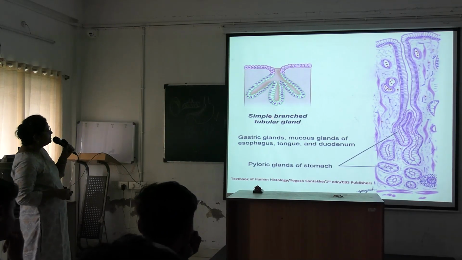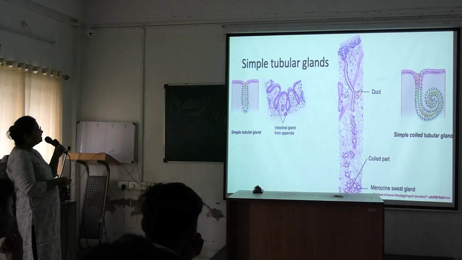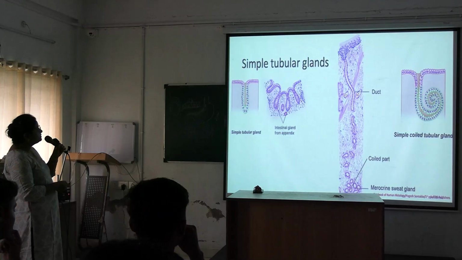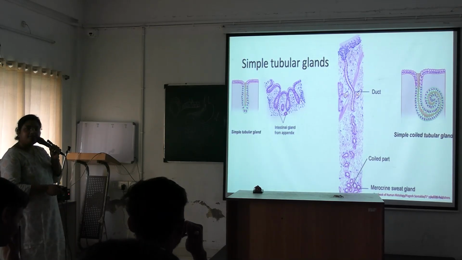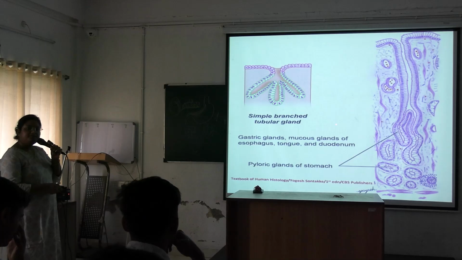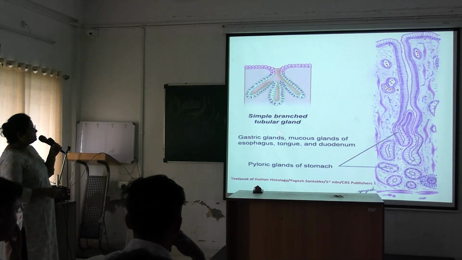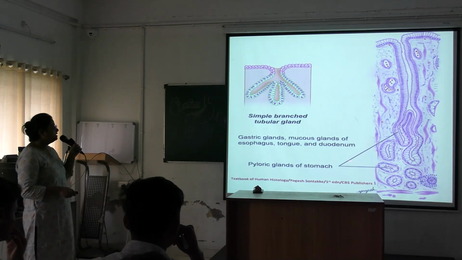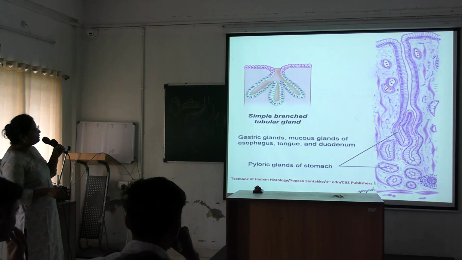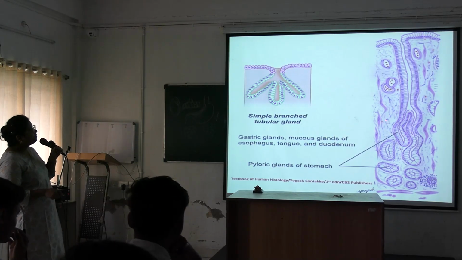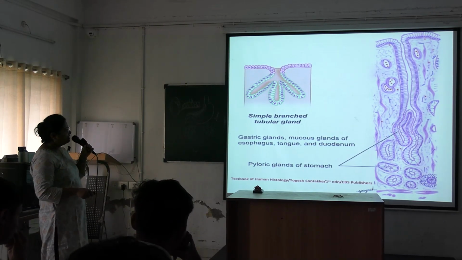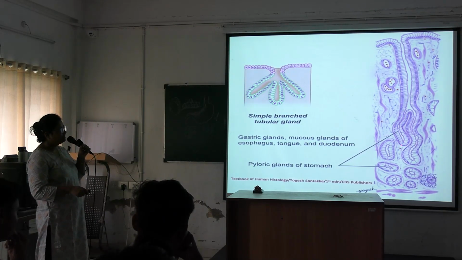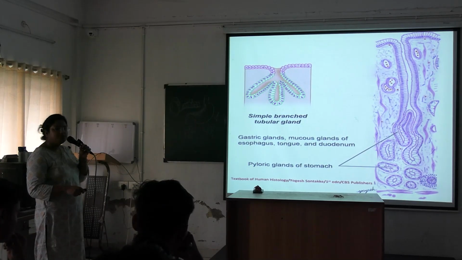Next here, simple branched tubular gland. These schematic diagrams you have to draw in your histology practical record, for each of the glands. This is a simple tubular gland, this is a simple coiled tubular gland, this is a simple branched tubular gland. Simple branched tubular gland examples are gastric glands, mucous glands of the esophagus, tongue and duodenum. And here it has been shown pyloric glands of the stomach. See here the secretory unit, simple branched tubular. The duct has branches, but the secretory unit is tubular.